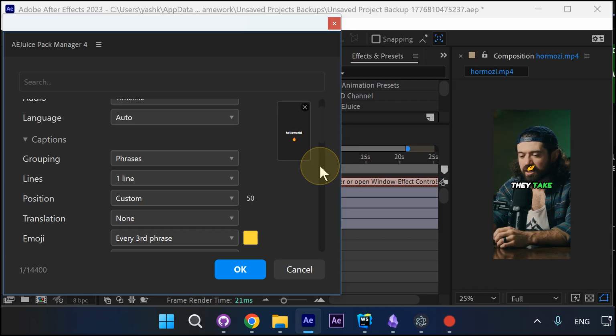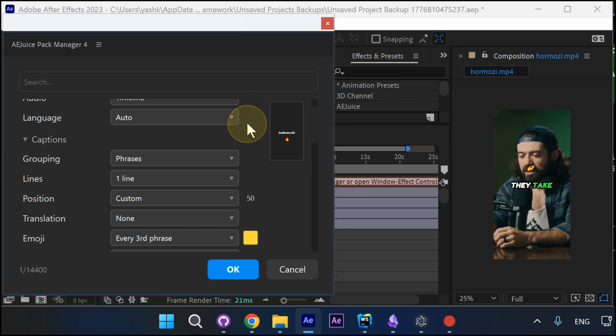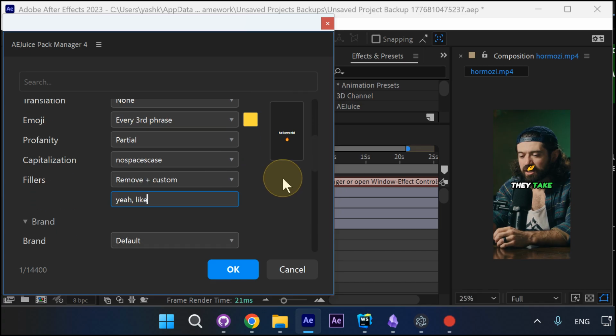If you don't have the live preview, make sure you have enough space for it to show or check the advanced settings. Make sure it is on.